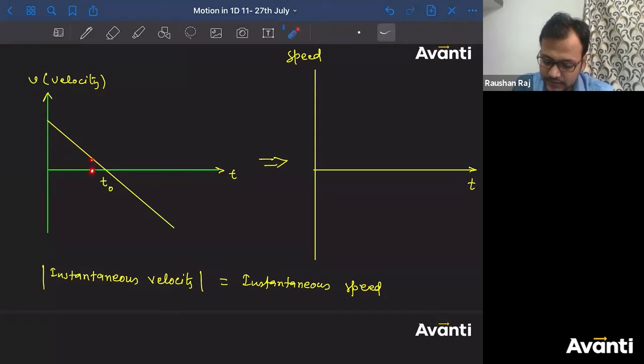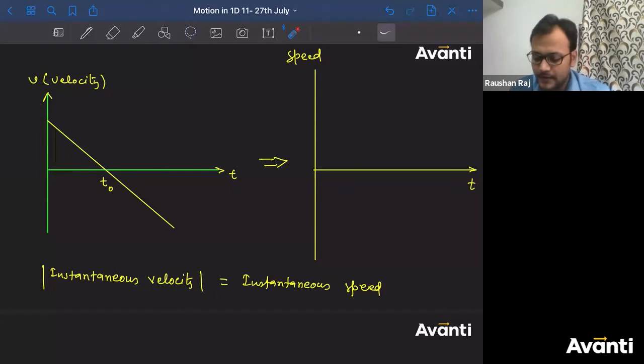Corresponding to this time, this is the velocity. Corresponding to this time, this is the velocity, and this will be the speed also, because they are positive, so the magnitude will also be the same. But what about these values? When you come at this point, at this time, the velocity is negative. The magnitude of this will be a positive value.